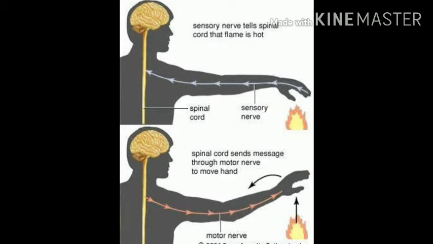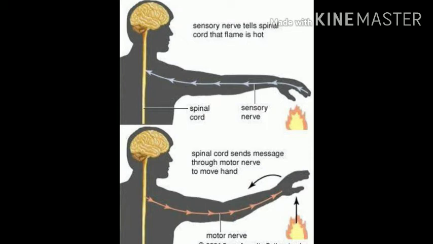The nerves which carry messages to the brain as well as bring orders from the brain are called mixed nerves. So, mixed nerves do both the duties of a sensory nerve and motor nerve. That is, the nerves which carry messages to the brain and as well as bring orders from the brain. And such type of nerves are called mixed nerves.